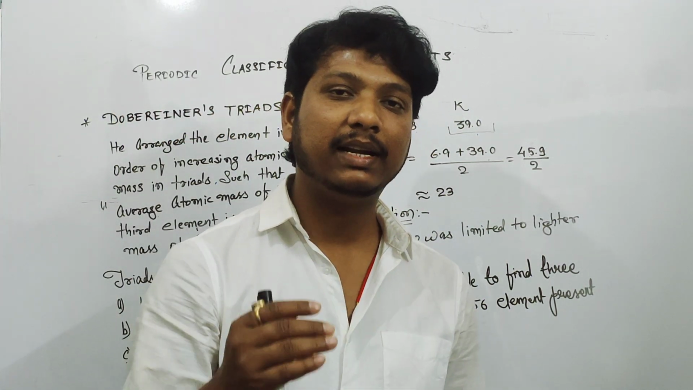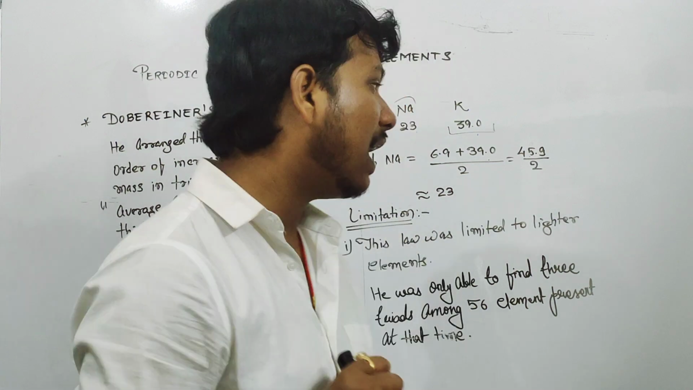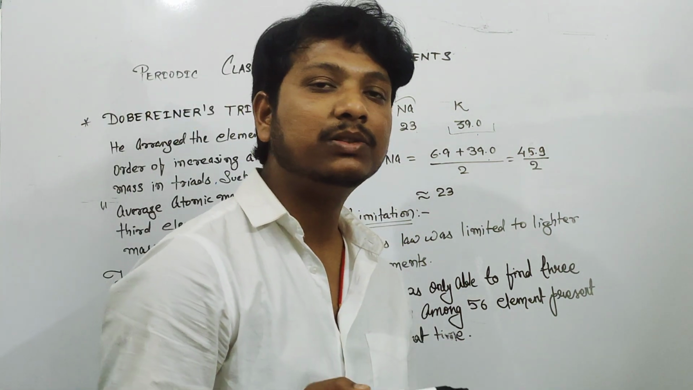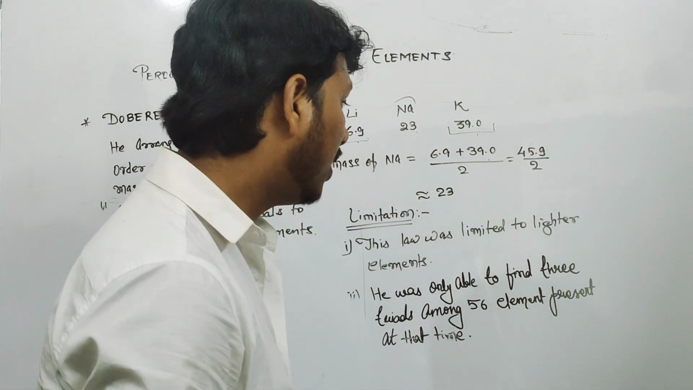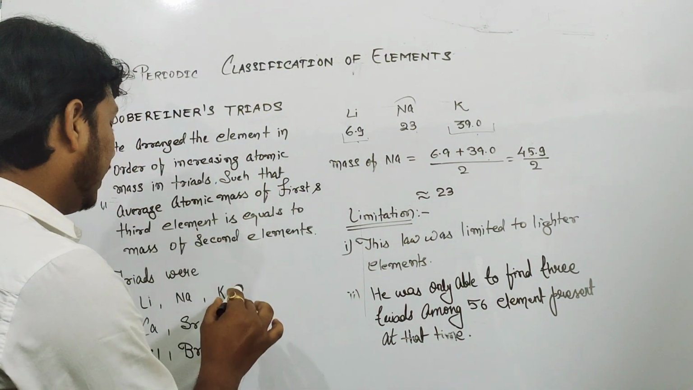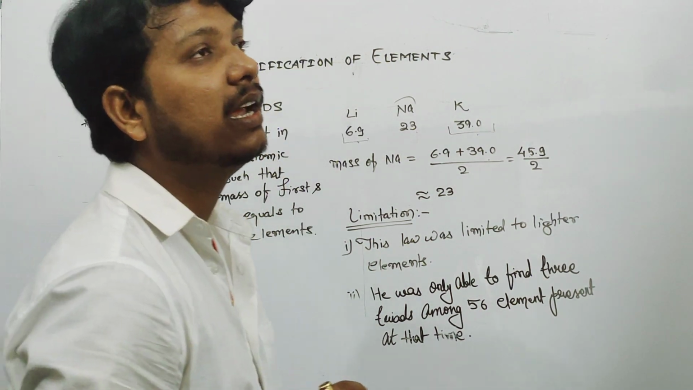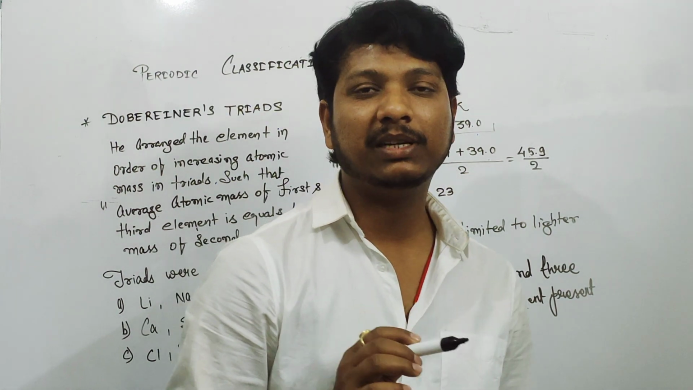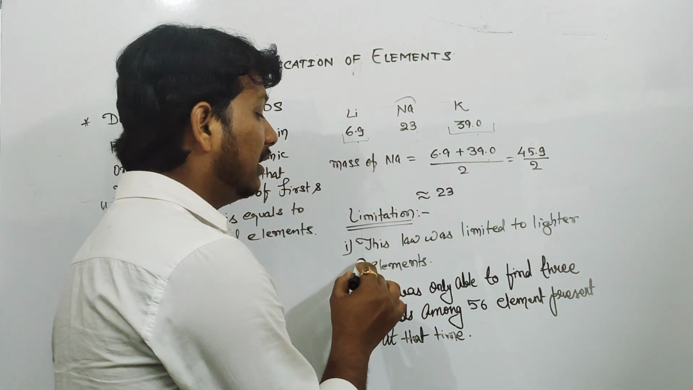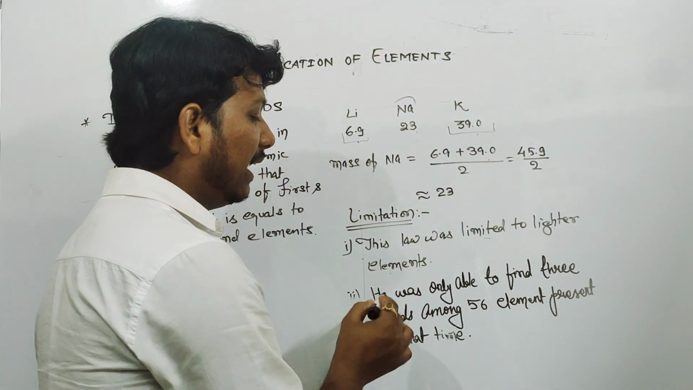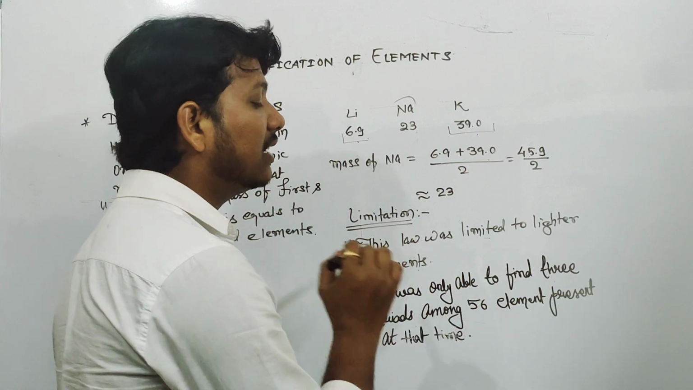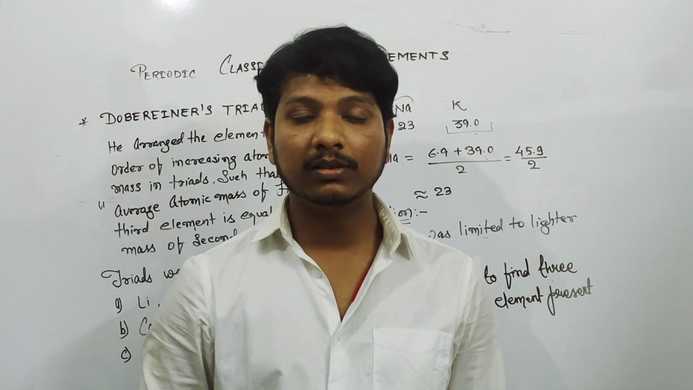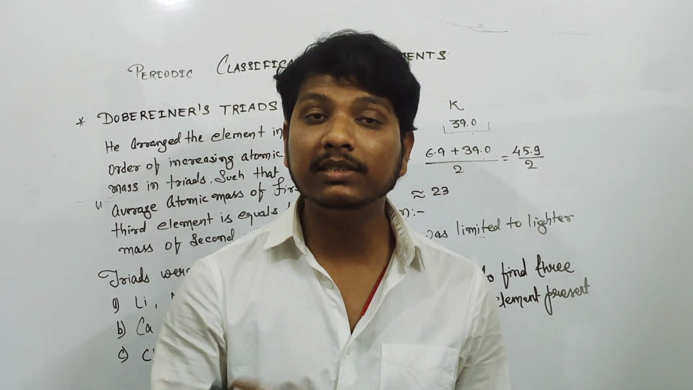that there might be some relationship. But after these three triads, Dobereiner fails to explain all those elements and their properties, because he was only able to arrange 9 elements in the form of triads, and at that time there were 56 elements present. So its limitation was that this law was limited to lighter elements, and he was only able to find 3 triads among 56 elements present at that time. So this was not an accurate measurement.